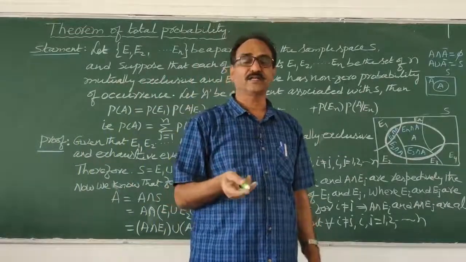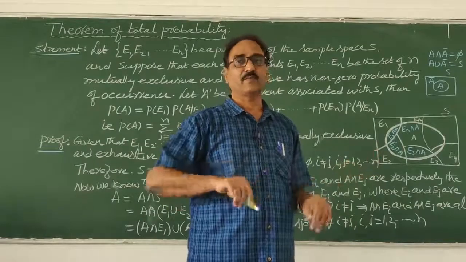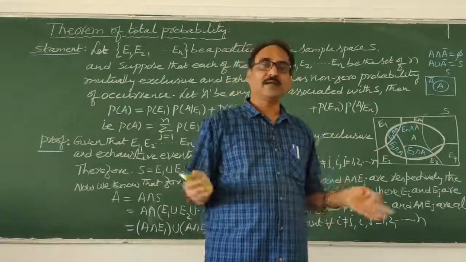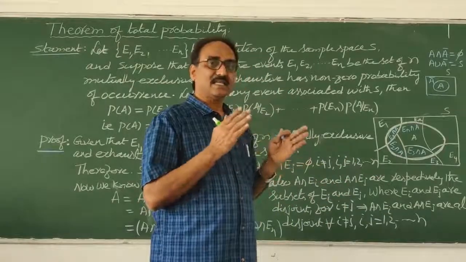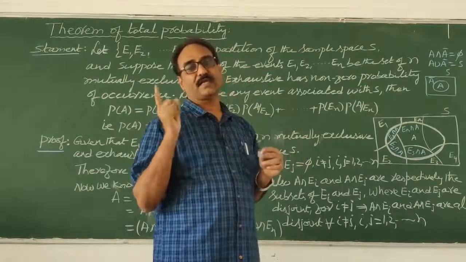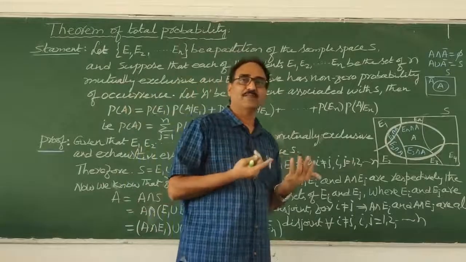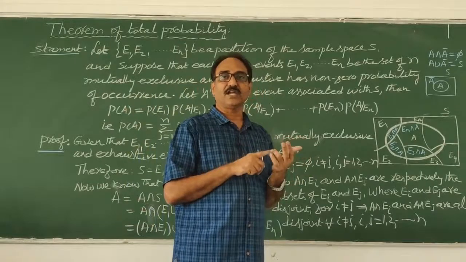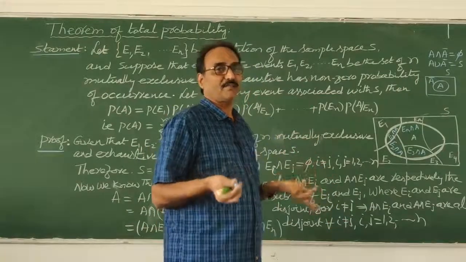My dear students, partitions need not be equal. One may be less, one may be more, that is also possible. But the entire union is the sample space. So S is divided into n partitions, and we name them E1, E2, E3 and so on up to En.